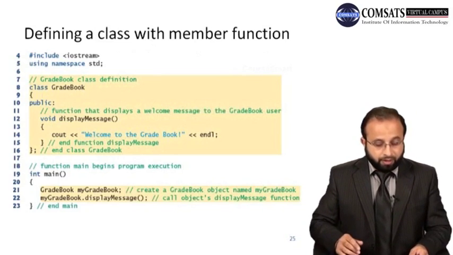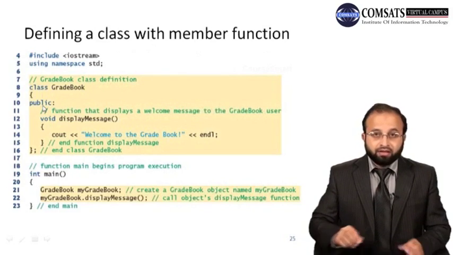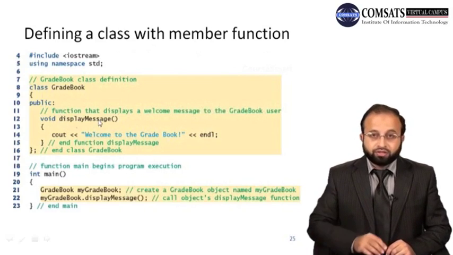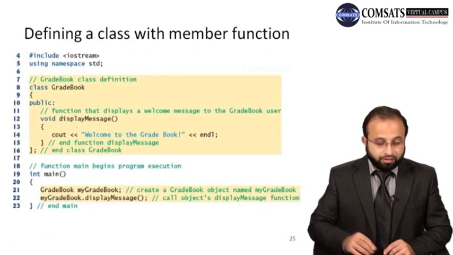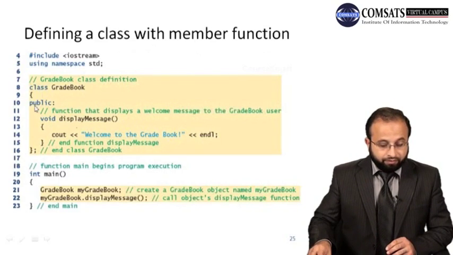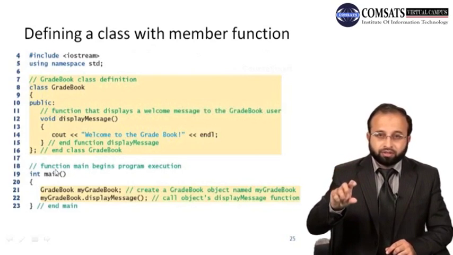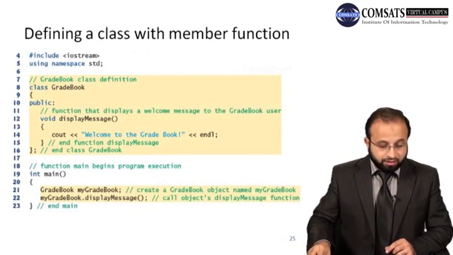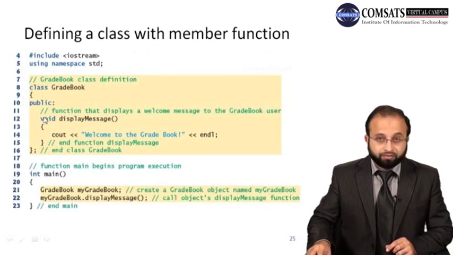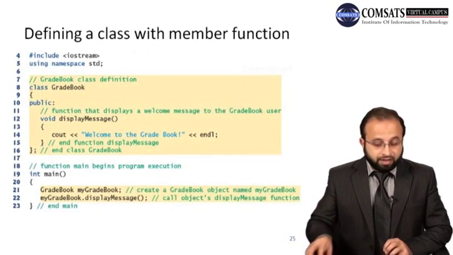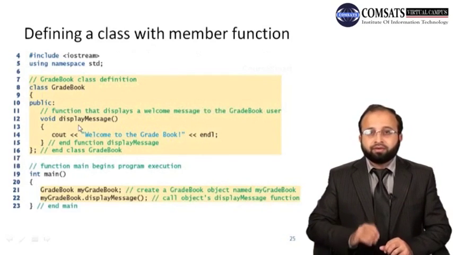Inside these double quotes, you can use any of the escape sequences that we have seen in the programming course. Now then there is the keyword public. This means that this displayMessage function is a public function. Whatever we write after that public keyword, one function, two functions, three functions, so you write public, and then we have function number 1, function number 2, 3. Here in this class definition we just have one function, right? So this public keyword tells that the displayMessage function is a public function.